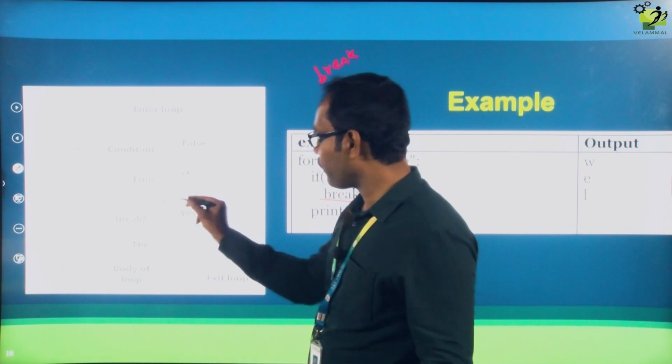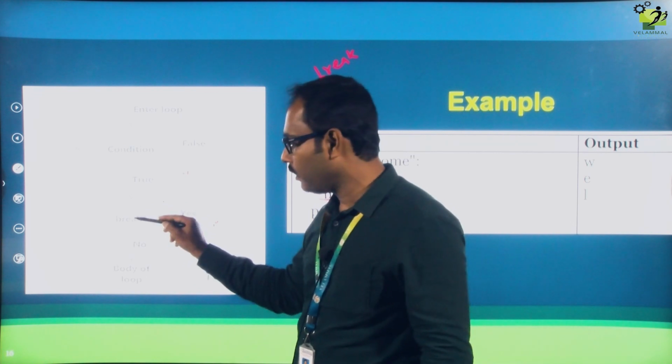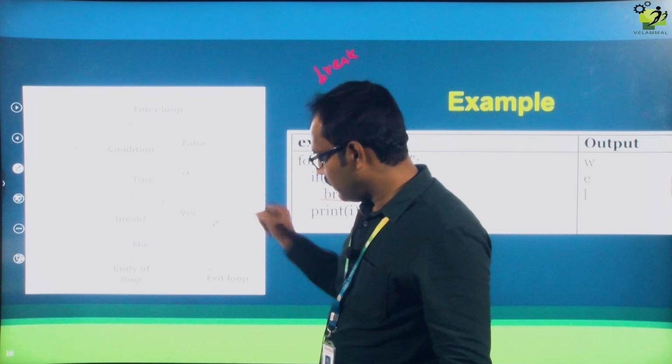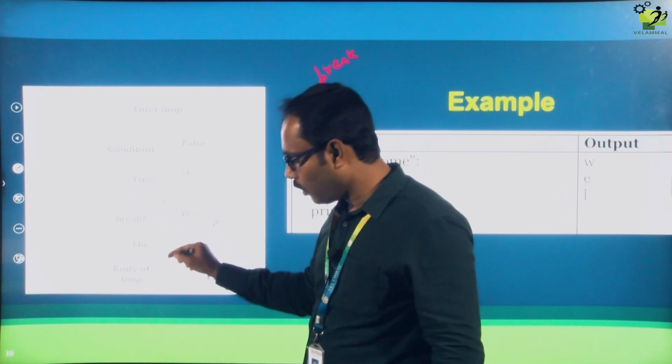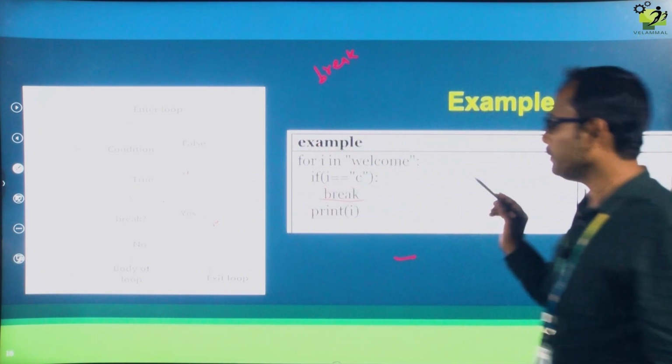If the while loop or for loop, whatever it may be, has a break statement, then it exits the loop. Suppose the break is not there, it will go to the body of the loop. Okay, so let me explain with an example.